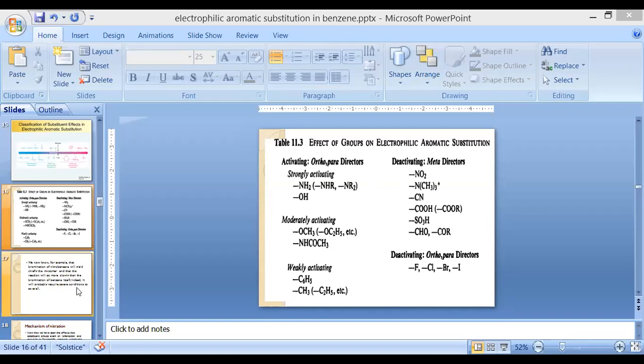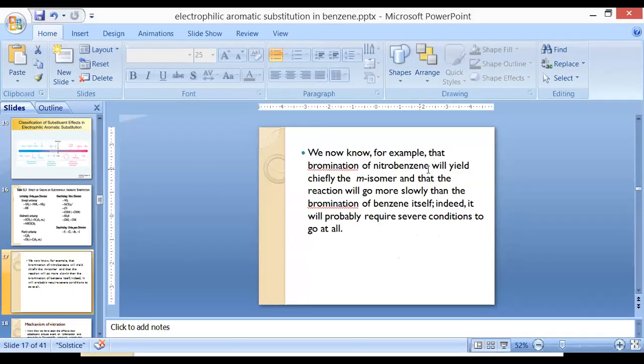Now, an example: bromination of nitrobenzene. We have just discussed that the nitro group will deactivate the benzene ring. When we substitute bromine in nitrobenzene, it will yield mainly the meta isomer, and the reaction will go more slowly than the bromination of benzene.